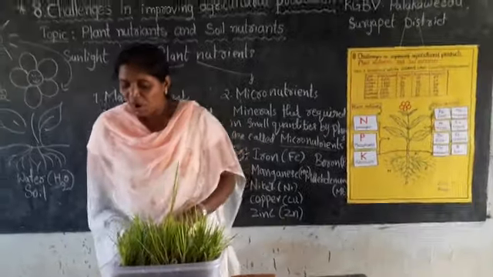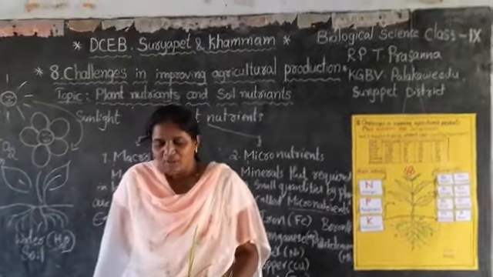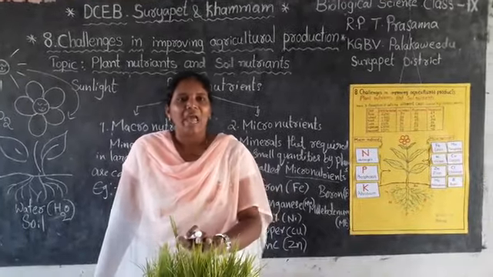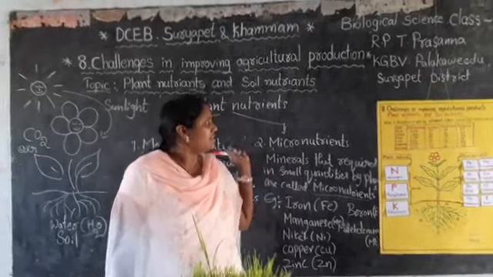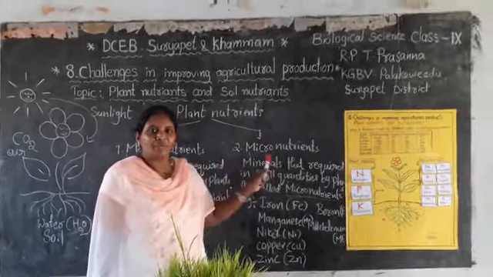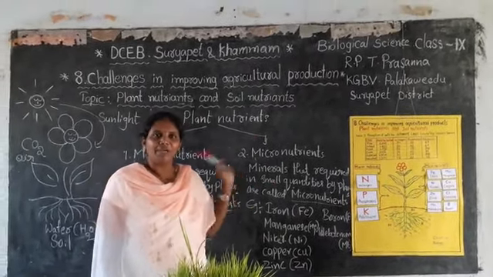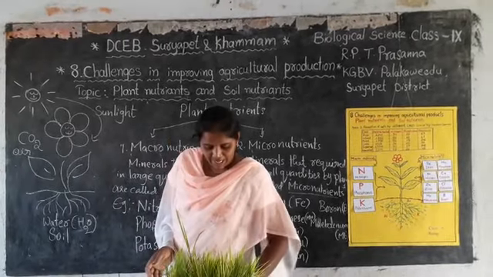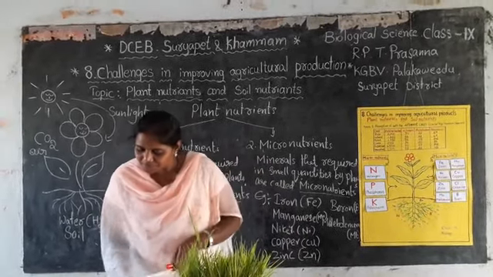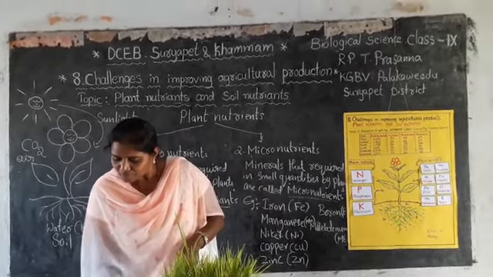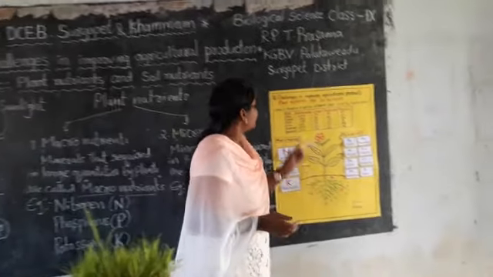So when we grow a crop, plants absorb all these macro and micronutrients in required amounts. Here, let us study the table.